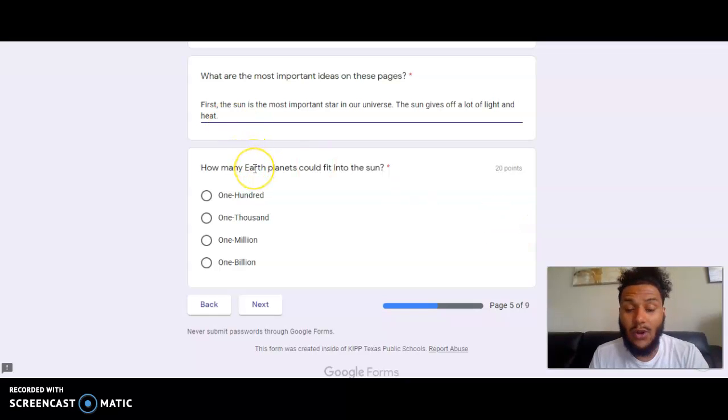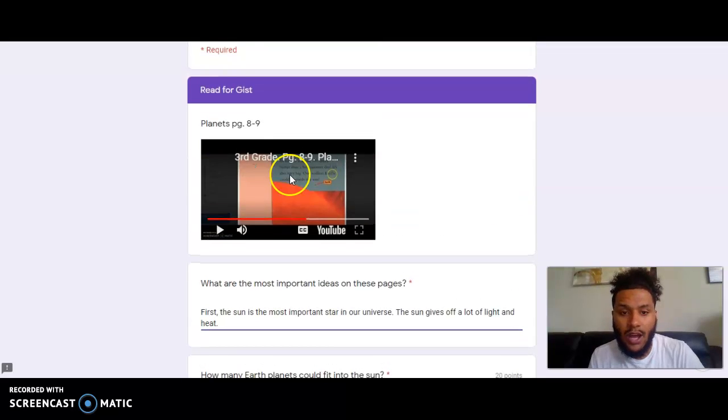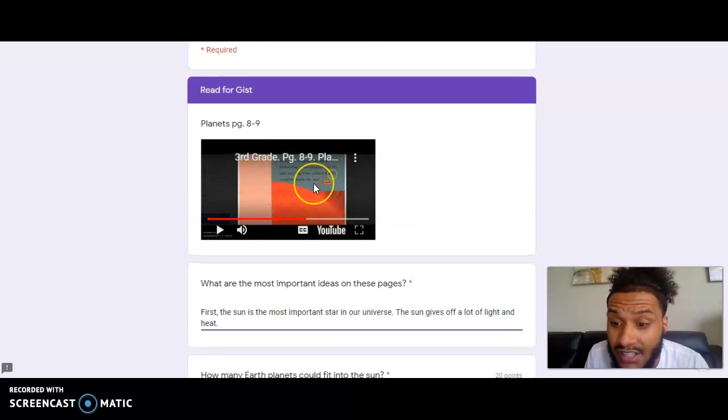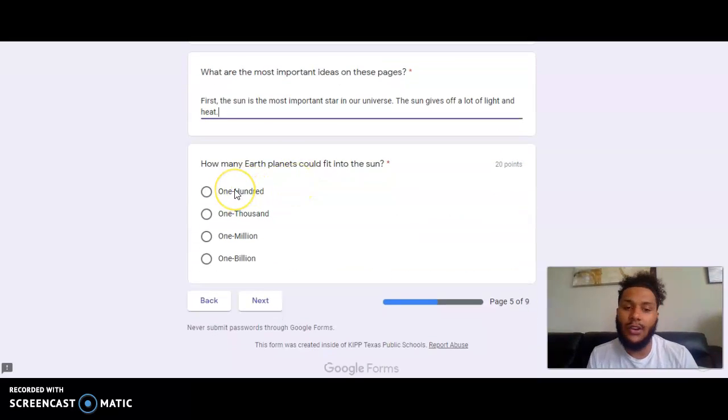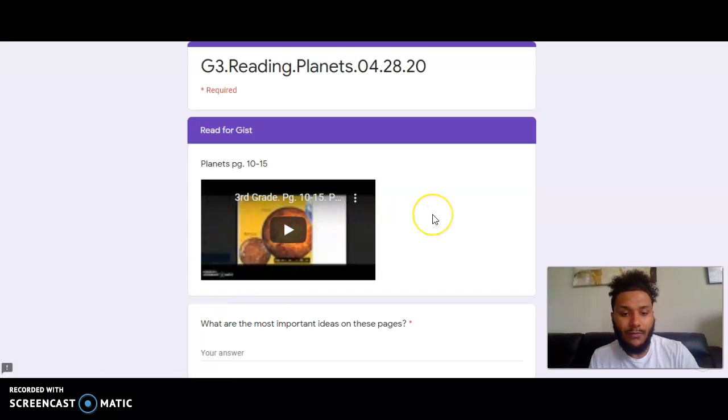And then my next question says, how many Earth planets could fit into the sun? Well, if you would have went back to your text, it tells you right here that 1,000,000 Earths could fit inside the sun. So not 100, not 1,000, not 1,000,000,000, but 1,000,000 Earths can fit inside the sun.